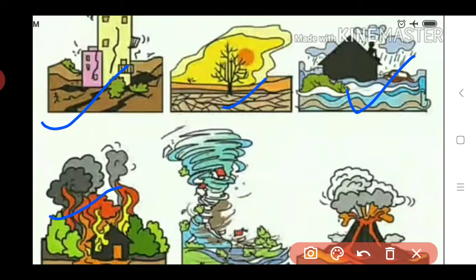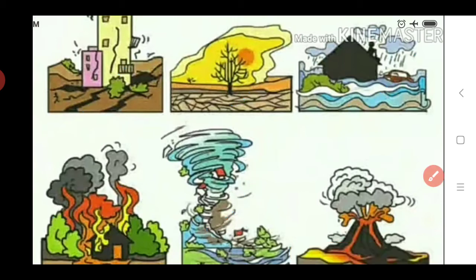It is a fire. This fire catches due to man-made things, or it can also be natural. Also another is a storm. Storm means it is a heavy flow of wind, or the blowing of wind is very fast. So due to such conditions these storms arise. Then the last picture we see is the picture of volcano eruptions.